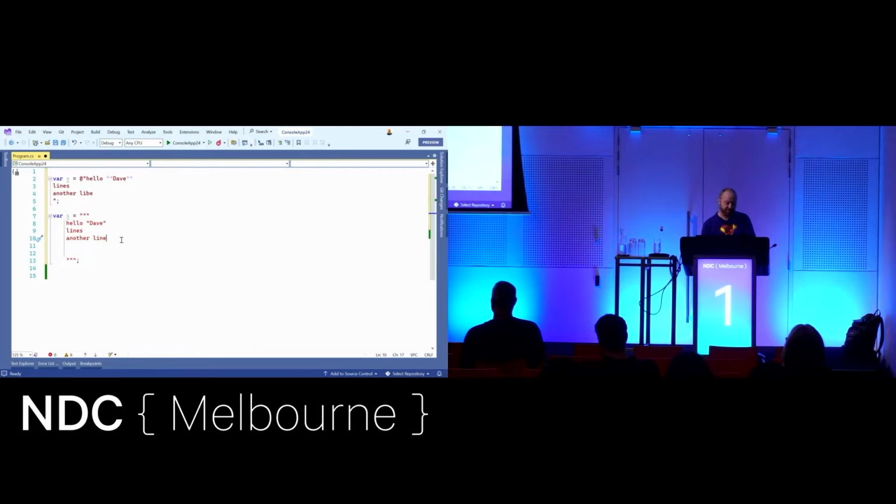The other cool thing about this for unit testing is, let's say you were testing a web service, and you might want to have some JSON. The really cool thing is I can put in my test data, which is absolutely not valid. And I can copy this test data and paste it into Postman and see if my thing works. Or I can get a result from Postman and paste it into my code as an expected output, and I don't have to do any more work, which saves you hours per day. And you can see I don't have to escape my quotes, which is great.